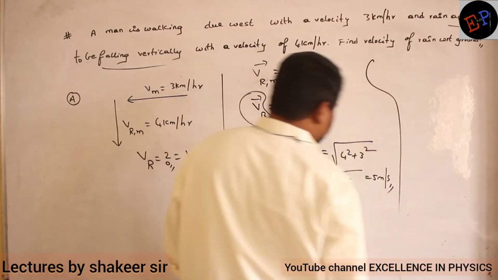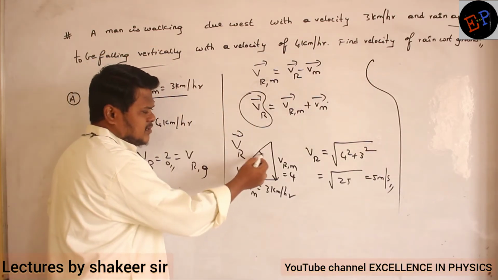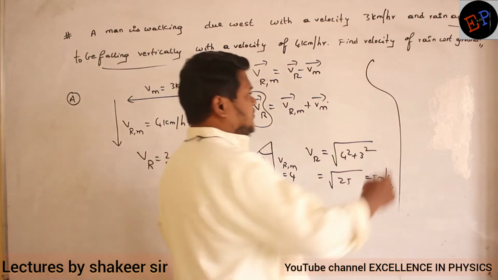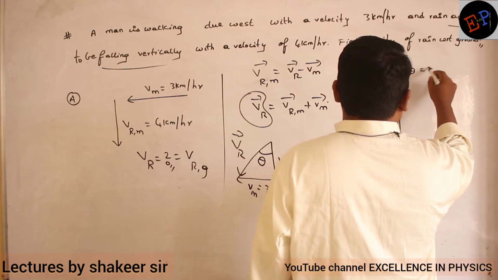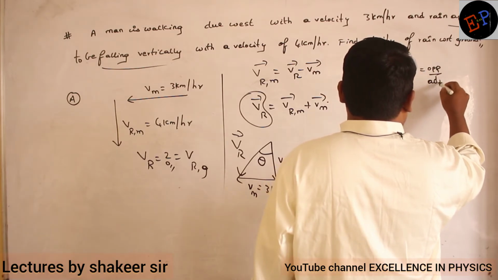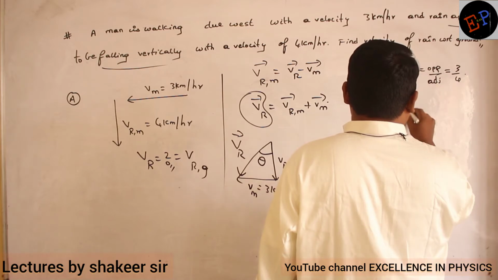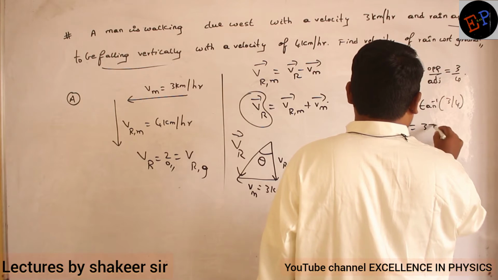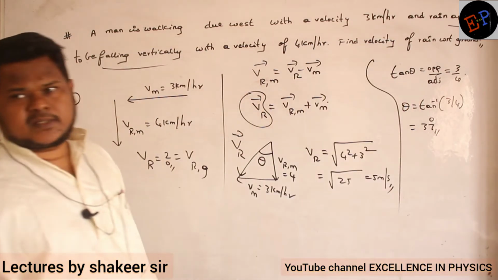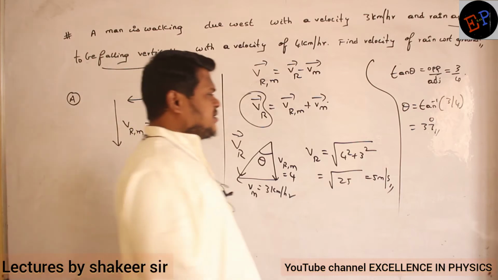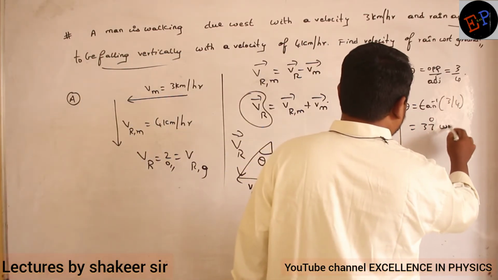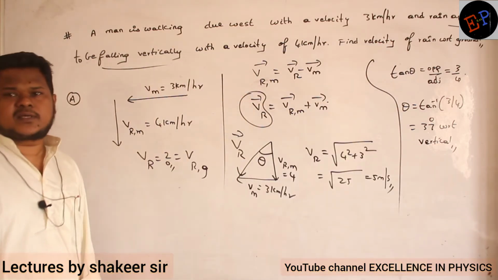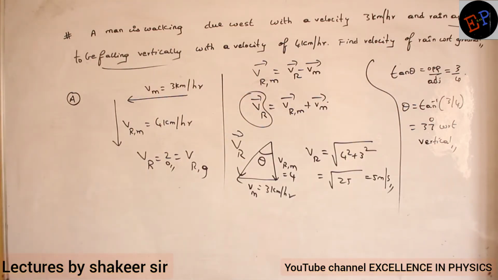So how can you find the angle? Take this angle theta. We know the adjacent side, we know the opposite side. So apply tan theta. Tan theta is equal to opposite divided by adjacent. Opposite side is 3, adjacent is 4. So theta is equal to tan inverse of 3 by 4, which is 37 degrees. So rain is falling at an angle of 37 degrees with respect to vertical. Very easily we have done the calculation. Very simple.